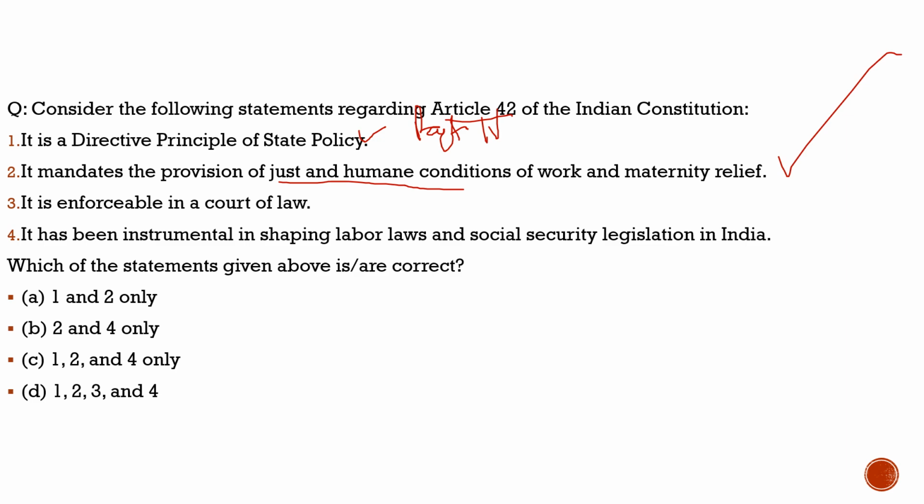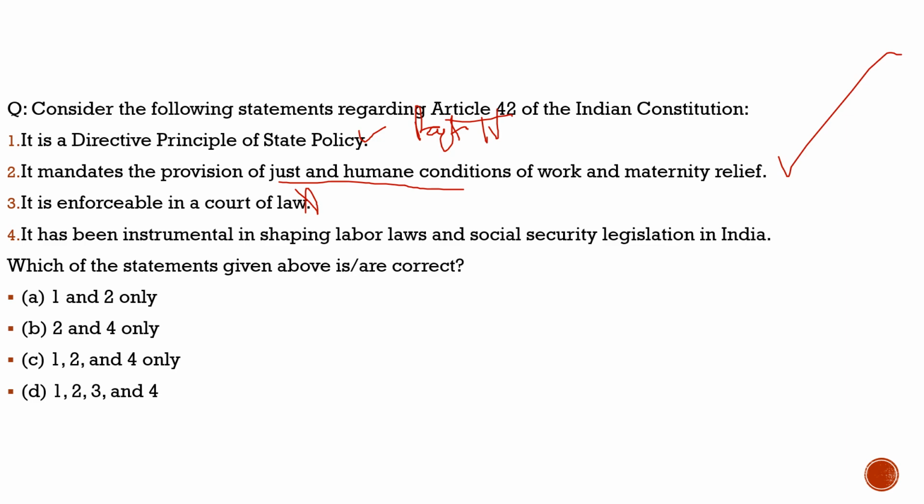Third: it is enforceable in a court of law. Totally incorrect. It is not directly enforceable in a court of law. But if any law has been framed by taking inspiration from Article 42, then that law can become enforceable in a court of law. But directly this principle is not enforceable, as it belongs to Part 4 and they are not enforceable under Article 37 of the Indian Constitution.